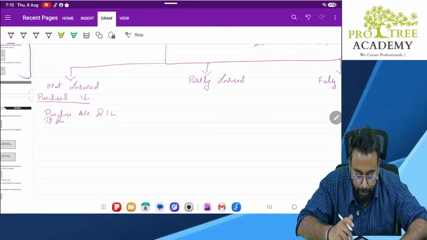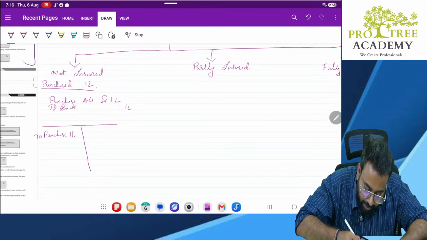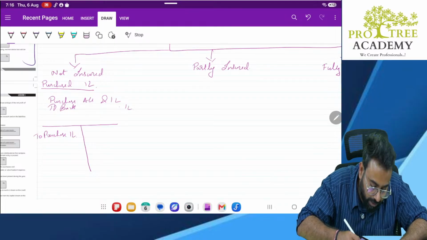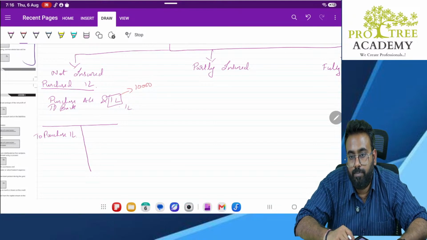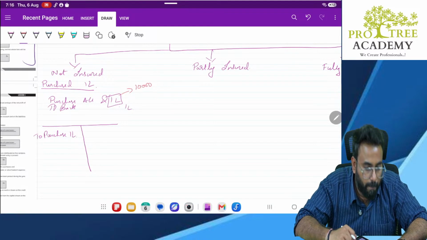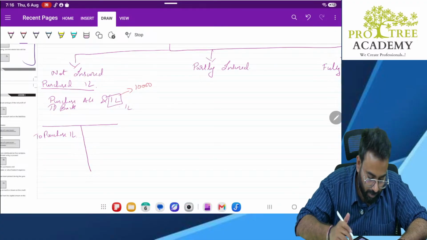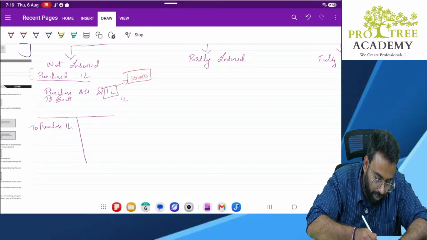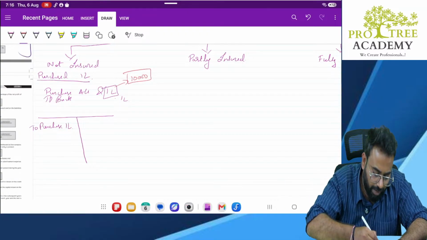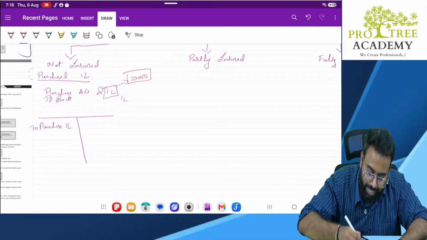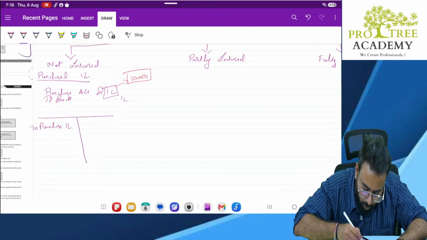Yes, sir. Correct, sir. But tell me, in this 1 lakh purchases, how much is actually lost for fire? Sir, 10,000 worth of goods lost for fire. Okay? Yes, sir. Now, let's say we have not done any sales. So, this entire purchases is our closing stock only.